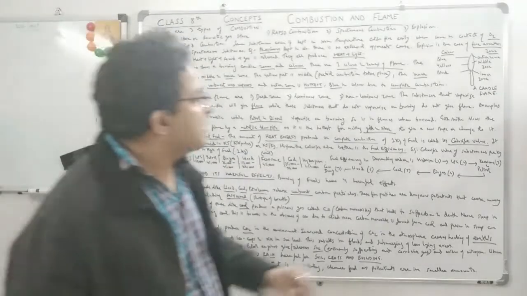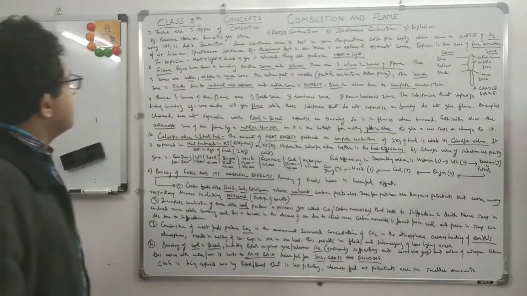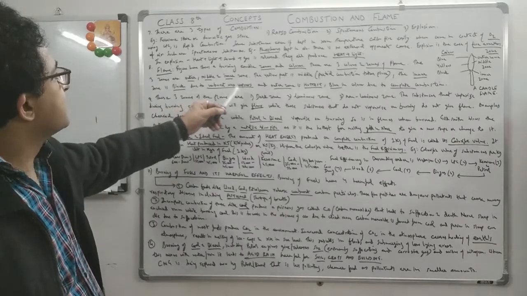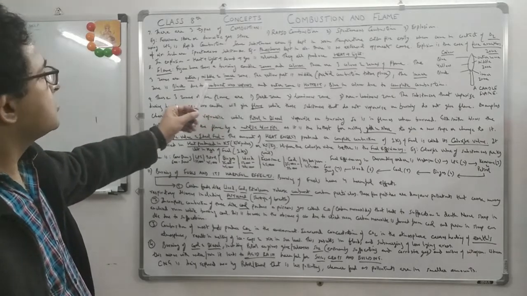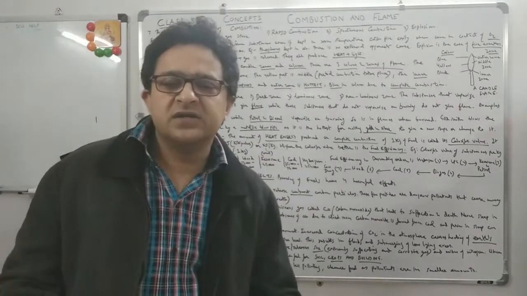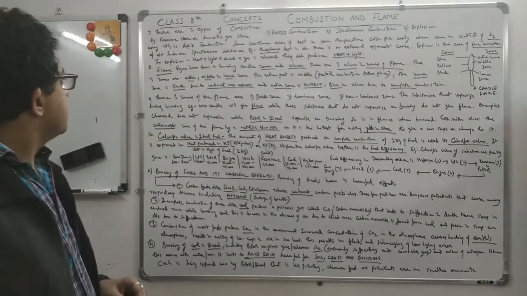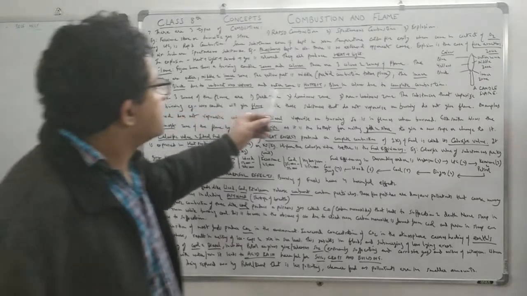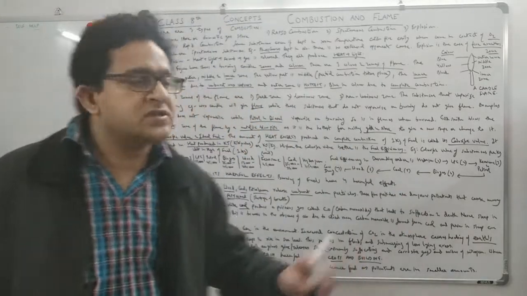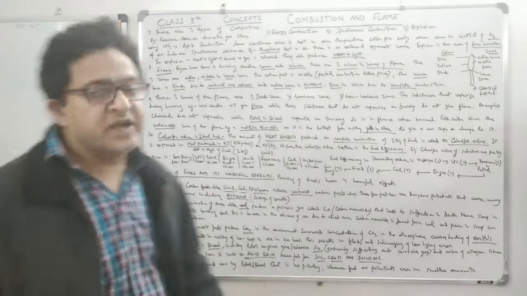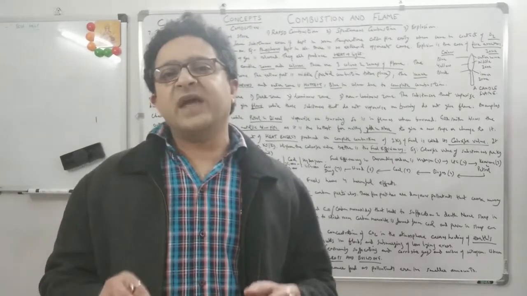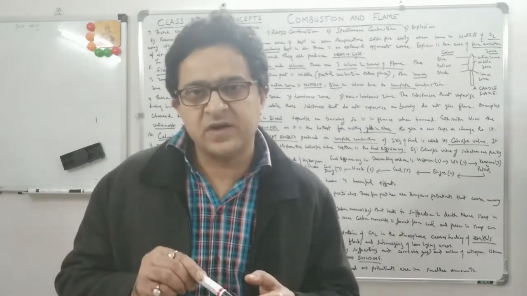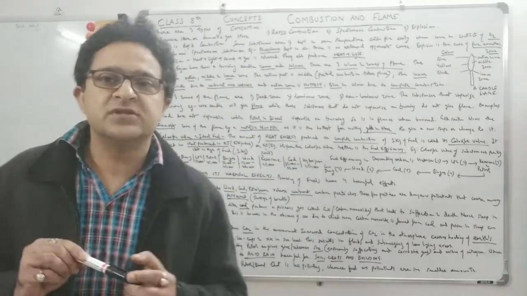Black, why is it black? Black is due to the unburnt wax vapors. You see there's carbon inside this. Carbon is blackish in color, so whenever it's unburnt, it is a black color. Outer zone is the hottest, so it's blue in color. Herein complete combustion takes place. So why is it black? The innermost zone is black because of unburnt wax vapors.